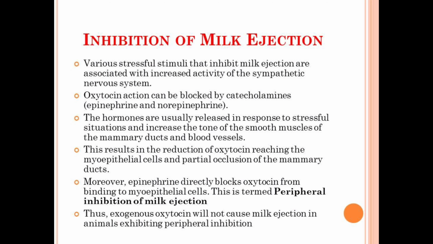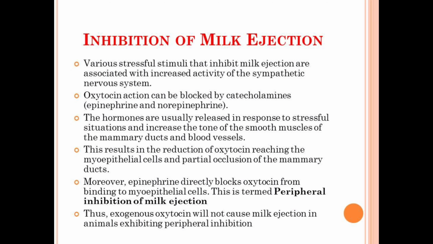There are various stressful stimuli that will inhibit the ejection of the milk because of the increased activity of the sympathetic nervous system and the blockage of the oxytocin hormone because of the release of epinephrine and norepinephrine, which are produced from the adrenal gland and the postganglionic fibers of the sympathetic nervous system.